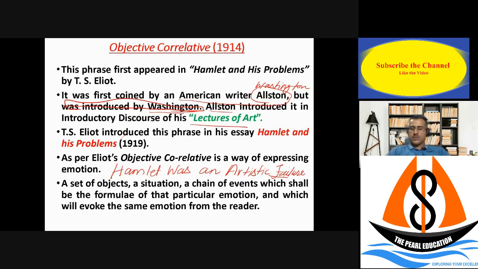So this was the story. Now let us see the setting. The setting was something very romantic. There was no horror, no sense of death. So T.S. Eliot wants to say that that was not the correct setting for murdering someone. There should be some horror, some scenes that create fear in the mind of the audience. Like that, there are several scenes in Hamlet where the settings and the plots are not correlating. I hope you have got the basic idea of this phrase.